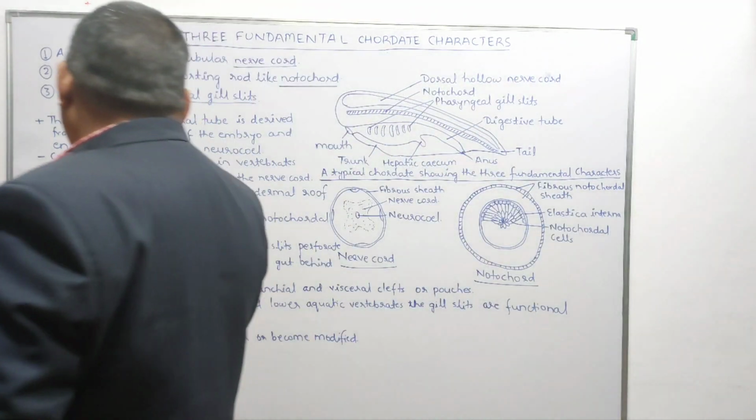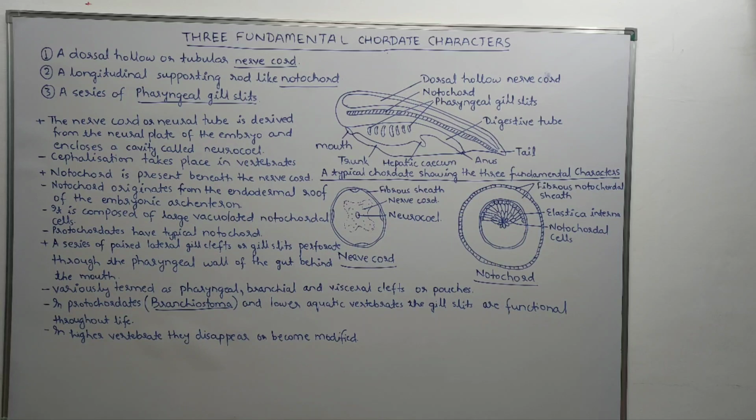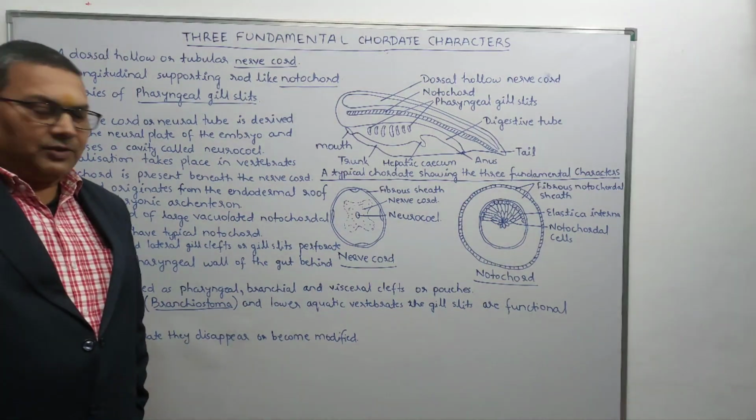So the notochord is composed of large vacuolated notochordal cells. The protochordates have typical notochord. The cephalochordata and the urochordata, these are the subphyla of the chordates, and they show the presence of typical notochord even in the adult stage.